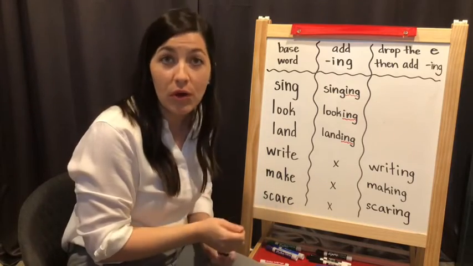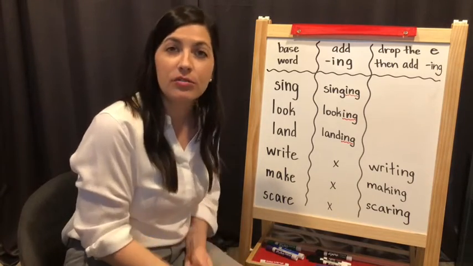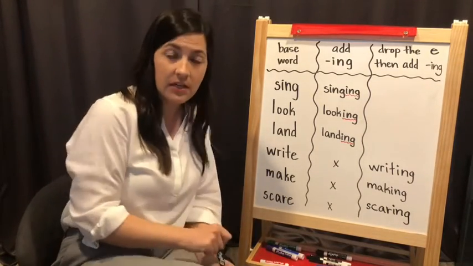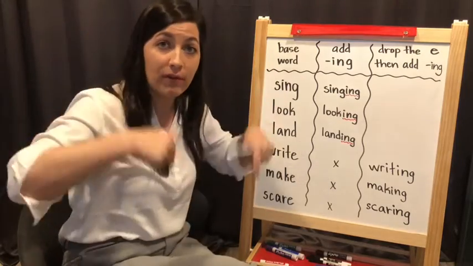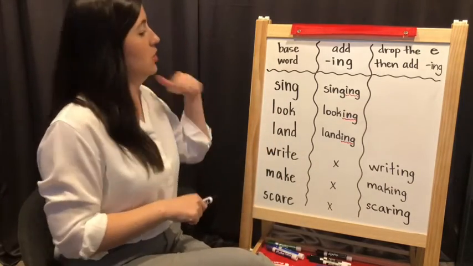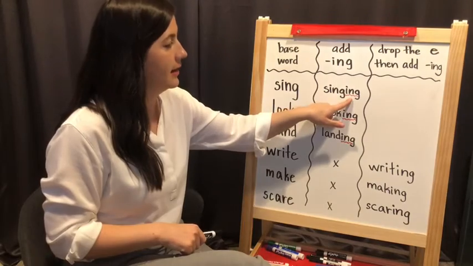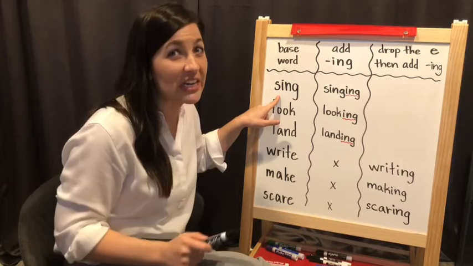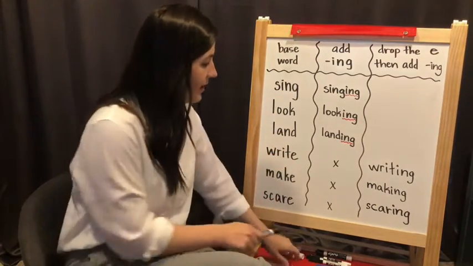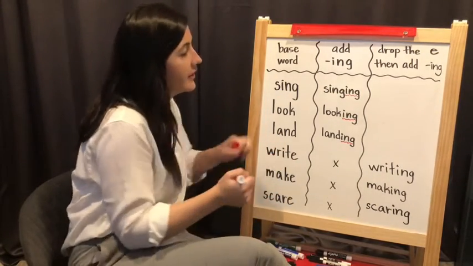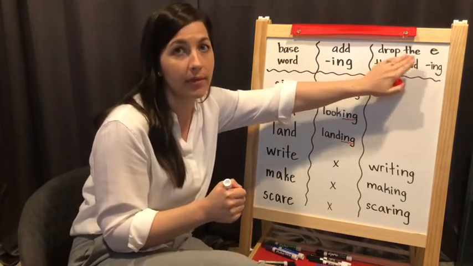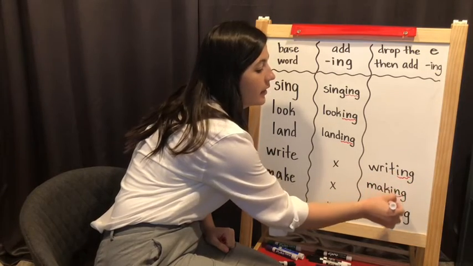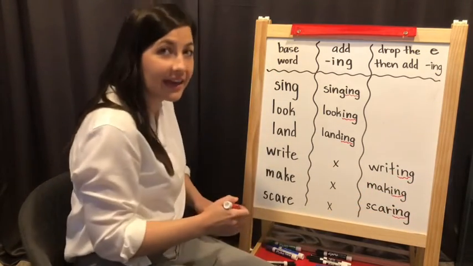All right, when you are reading and writing, you'll know if you're using a word that has ing at the end, because you're telling that something's happening right now, then you can add ing to a base word. But if your base word ends with an E at the end, you're going to take off or drop the E, and then you're going to add your ing at the end of your word.